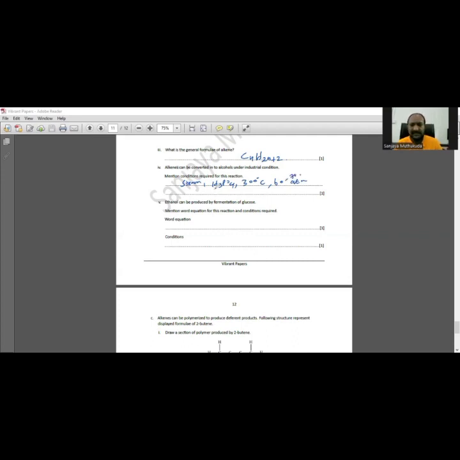Conditions are mainly these things. Steam you have to have. Catalyst is H3PO4. Temperature and pressure conditions. All of these things you have to mention to get the 1 mark.